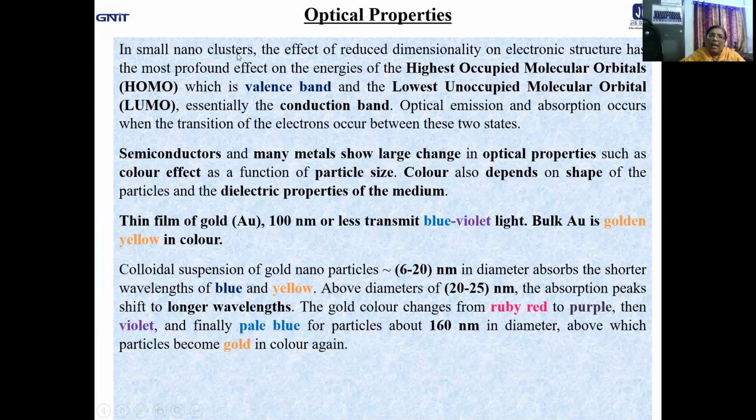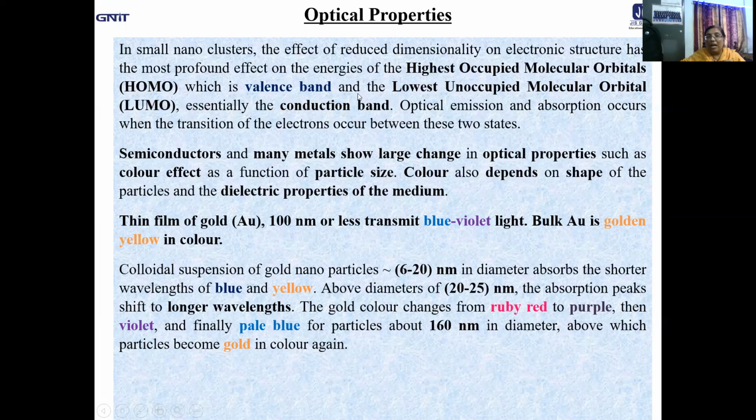In small nanoclusters, the effect of reduced dimensionality on electronic structure has the most profound effect on the energies of the HOMO. HOMO means highest occupied molecular orbital, which is nothing but the valence band, and the lowest unoccupied molecular orbital, that is LUMO, essentially the conduction band.